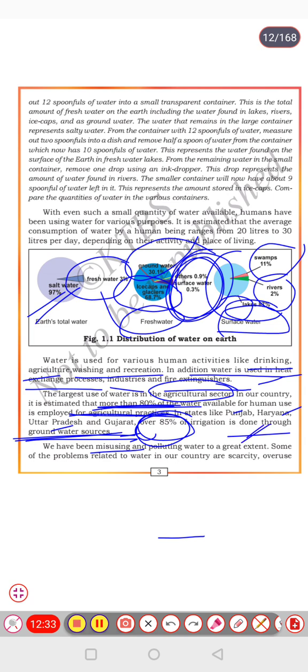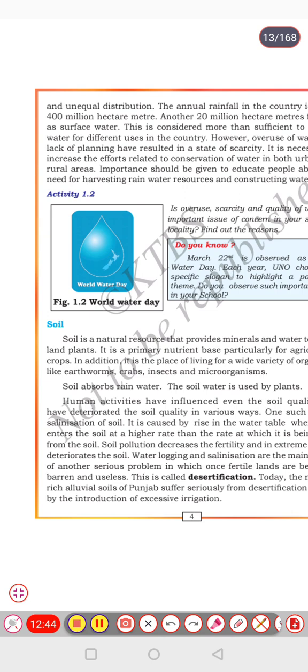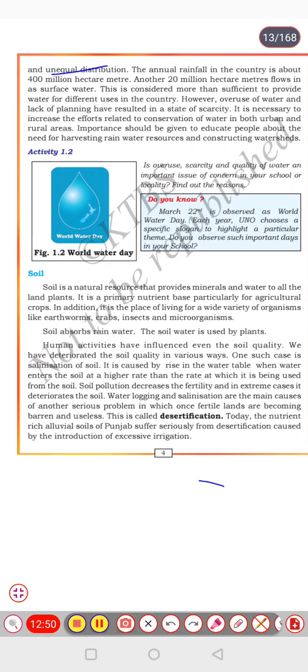Some of the problems related to water in our country are water scarcity, overuse of water, and unequal distribution of water. The annual rainfall in the country is about 400 million hectare meters. Another 20 million hectare meters flows as surface water.